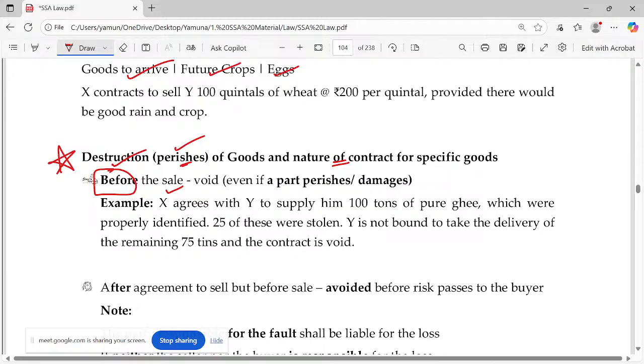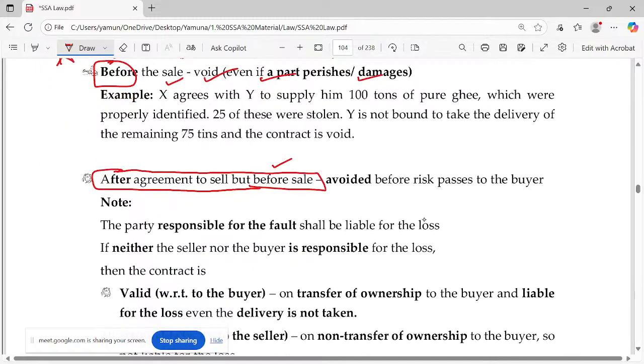Immediate ownership will be transferred. See, whenever you see the word contract of sale, just fix in your mind, immediate ownership will be transferred. Buyer will become absolute owner. Okay. So in this case, before the sale means it becomes void. Why? Object இல்லையா எங்க நீங்க கான்ட்ராக்ட் பண்ண? Okay. So even if a part perishes or damages, whereas after agreement to sell, but before sale, you have entered into an agreement because of future goods or contingent goods. But before sale it got damaged, so you can actually avoid it because it's not a contract, right? Agreement, so you can avoid it.